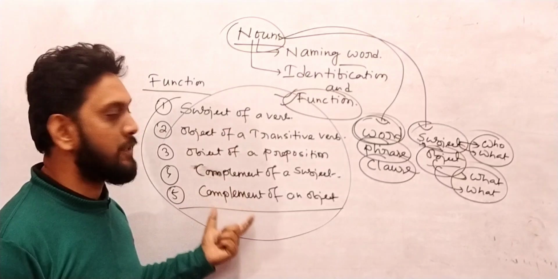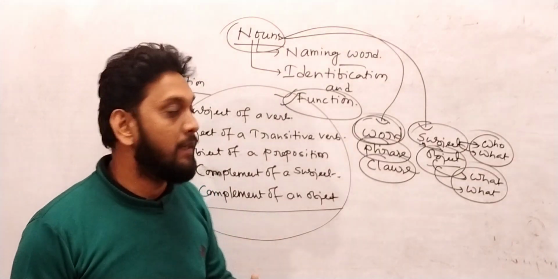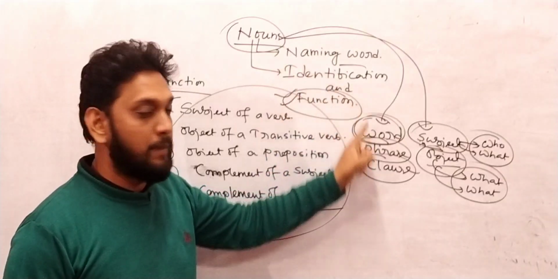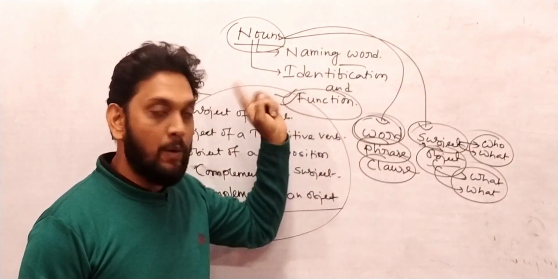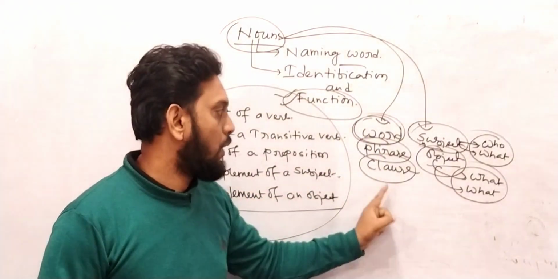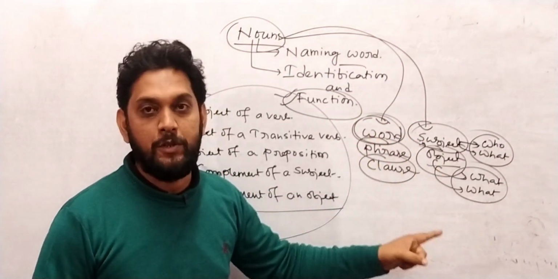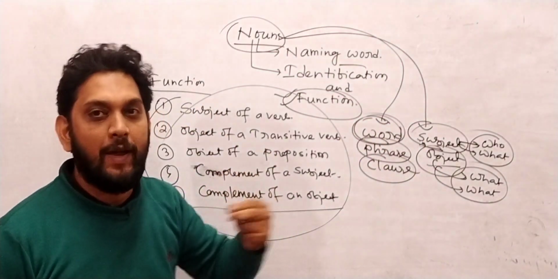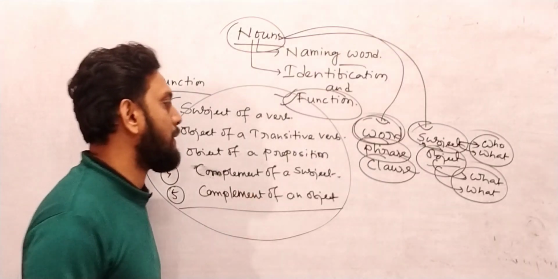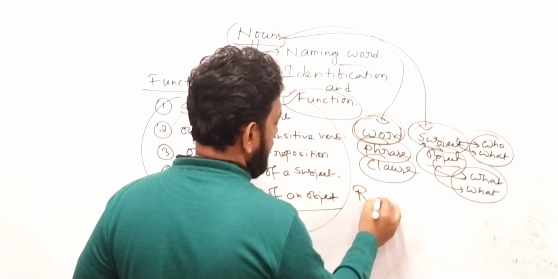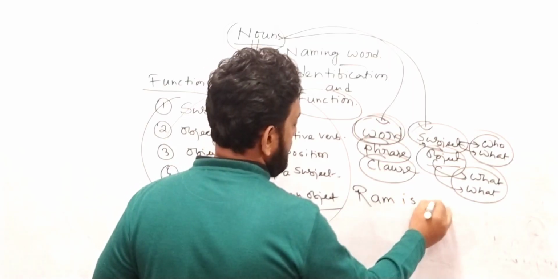Before understanding the function of a noun, I want to say that a noun can be used as a word, a noun can be used as a phrase, and a noun can also be used as a clause. And a noun is always either the subject or the object of a sentence. Now let me define it by setting some examples. Write down a sentence: Ram is a student.